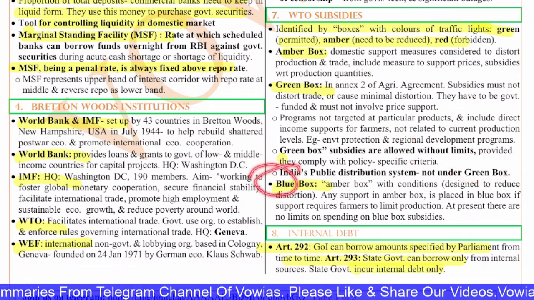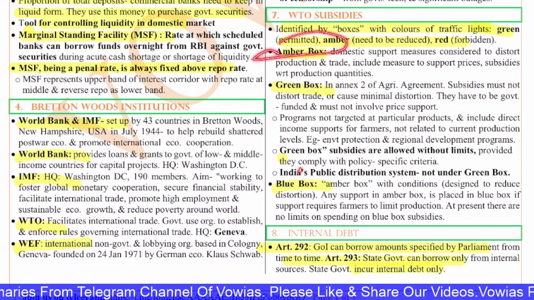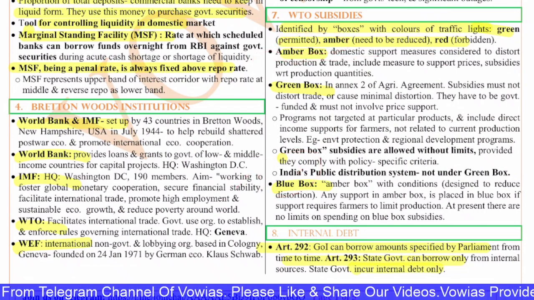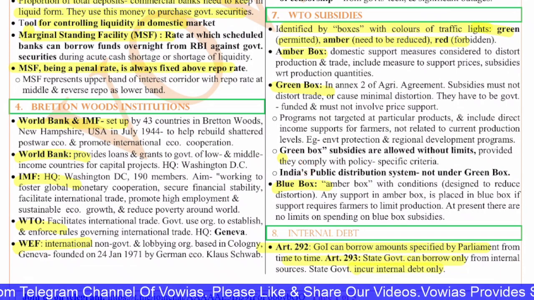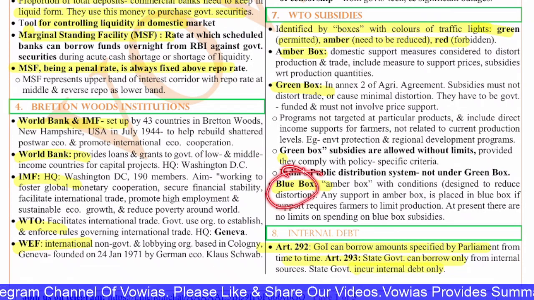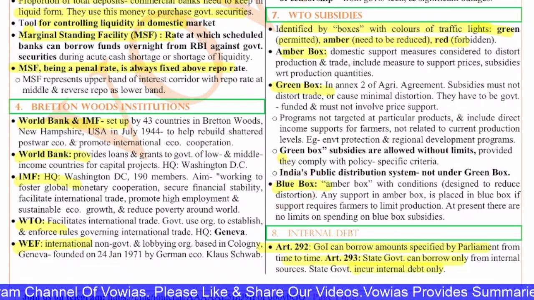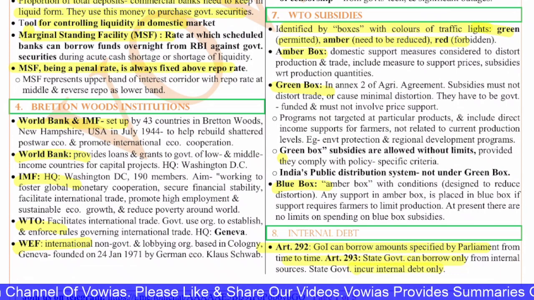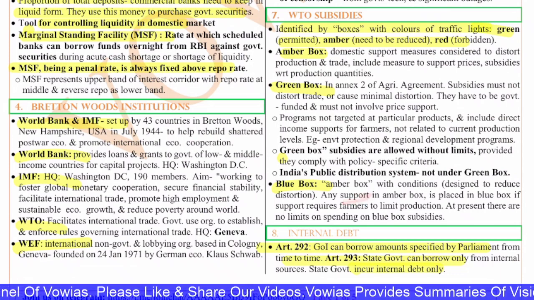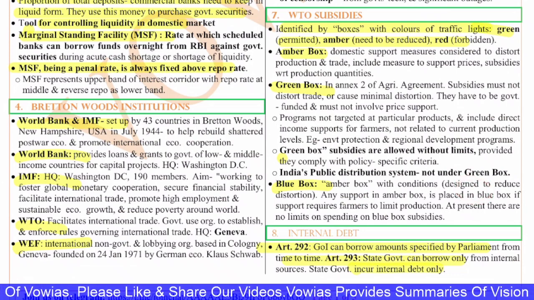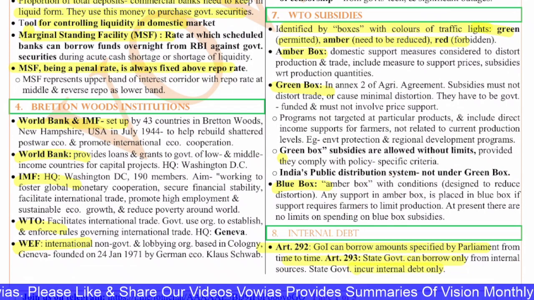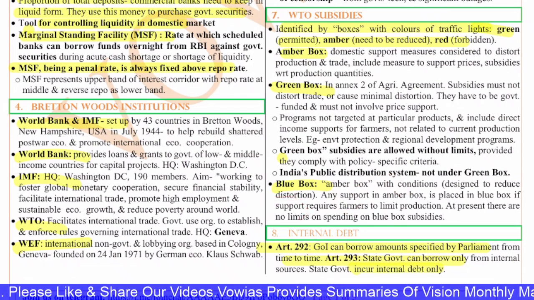Next, you have the blue box. Blue box is nothing but amber box with certain conditions. They are designed to reduce the distortion, that is the only thing, because the amber box is distorting the trade. So this blue box was introduced so that the governments can reduce some distortion so that there will be no restrictions on the governments. Any support in the amber box is placed in blue box if the support requires the farmers to limit production. At present, there are no limits on spending on the blue box subsidies.